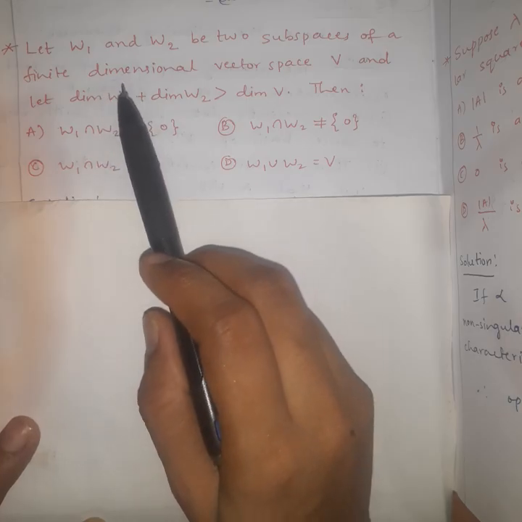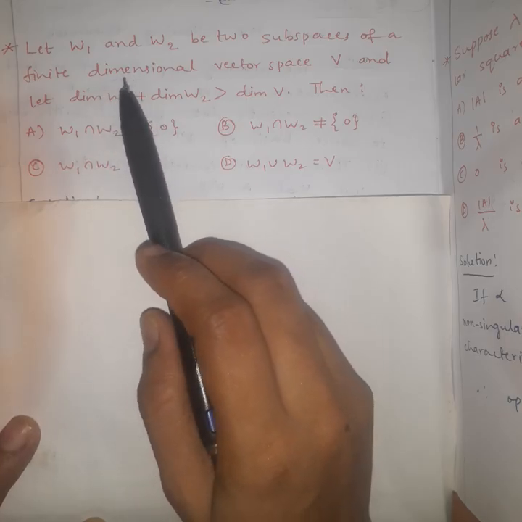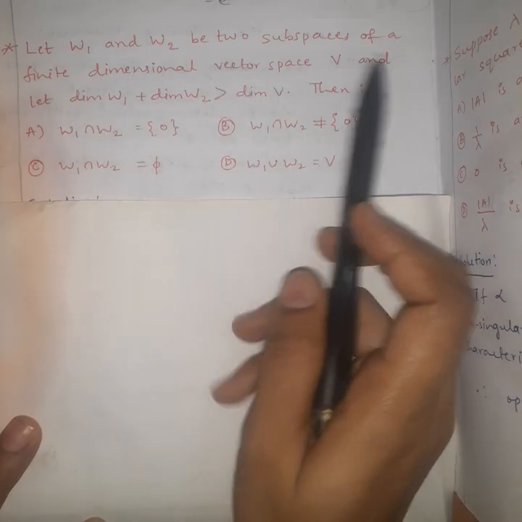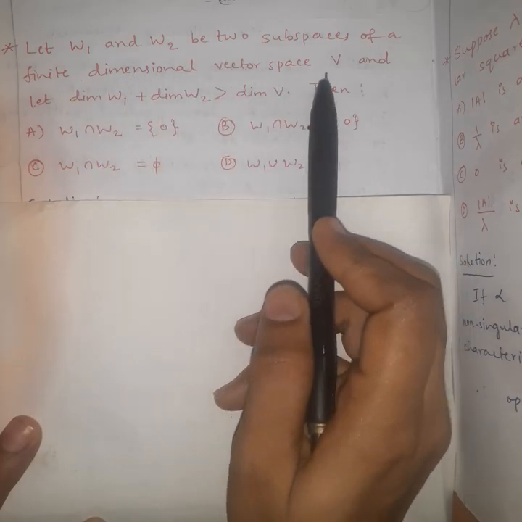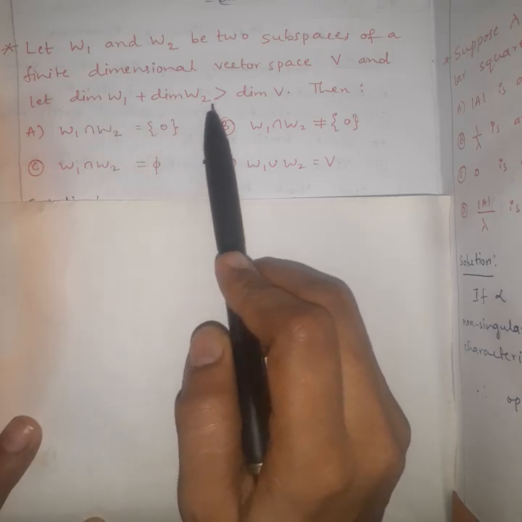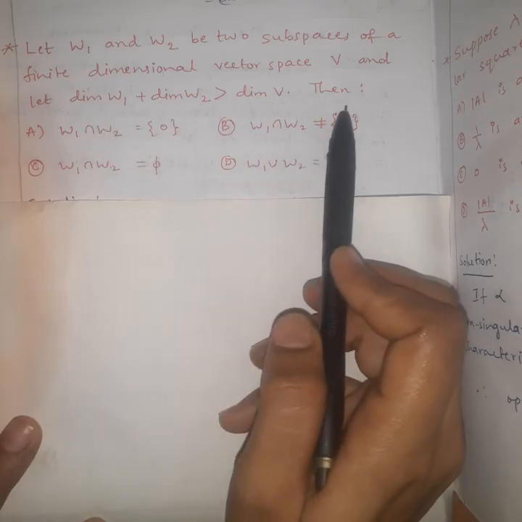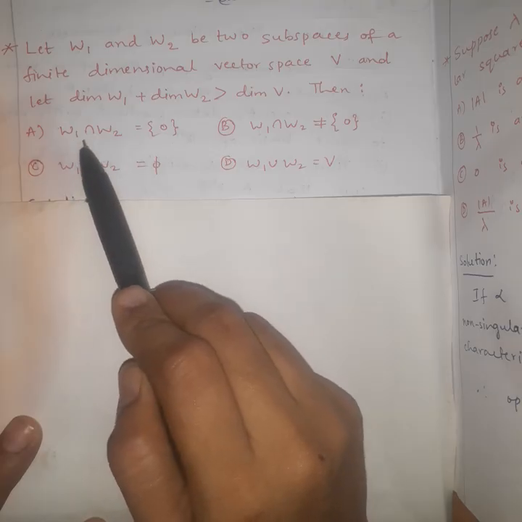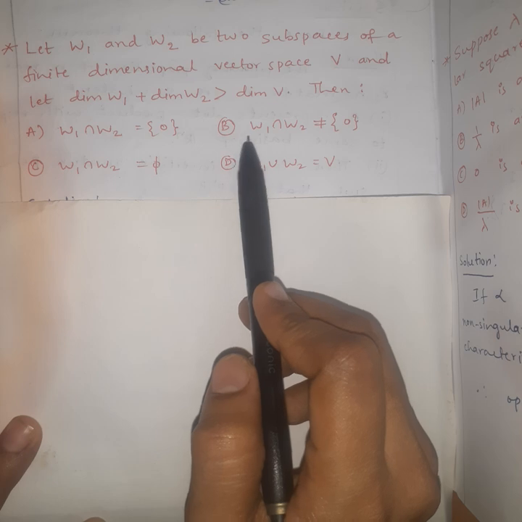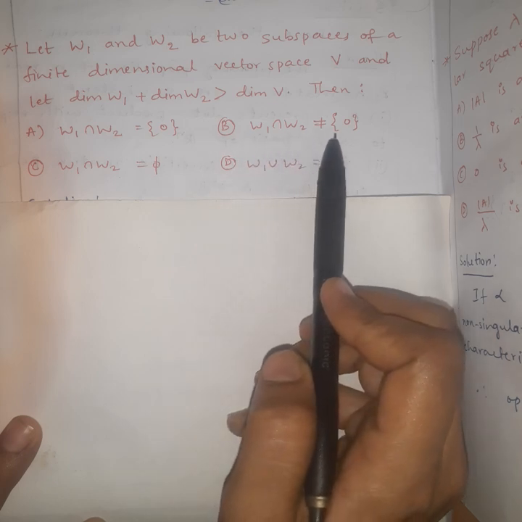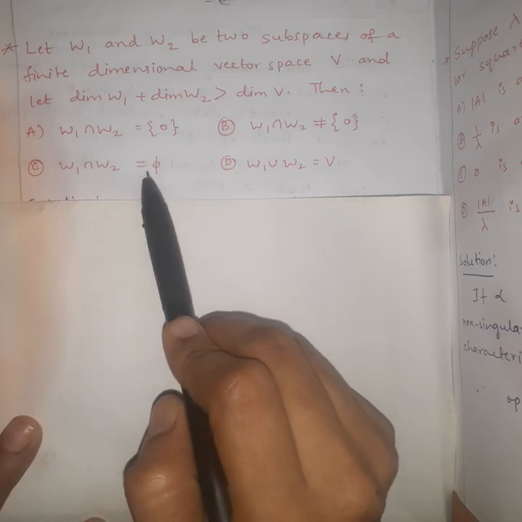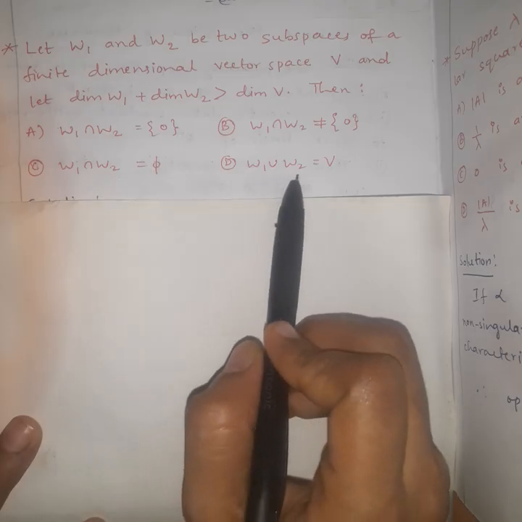Today I am back with some questions from linear algebra. First question: let W1 and W2 be two subspaces of a finite dimensional vector space V, and let dimension of W1 plus dimension of W2 be greater than dimension of V. Then option A, W1 intersection W2 equal to singleton set 0. Option B, W1 intersection W2 not equal to singleton set 0. Option C, W1 intersection W2 empty. Option D, W1 union W2 is V.